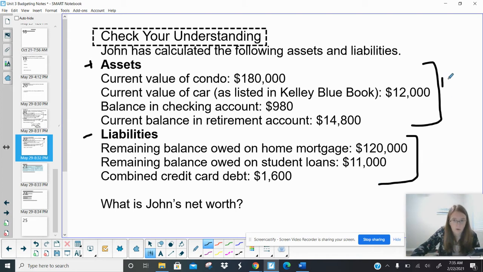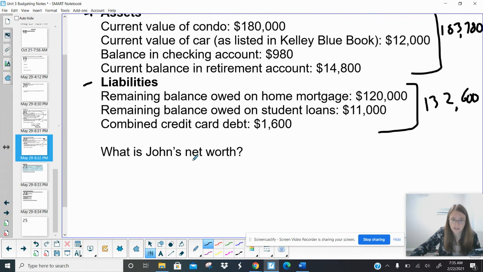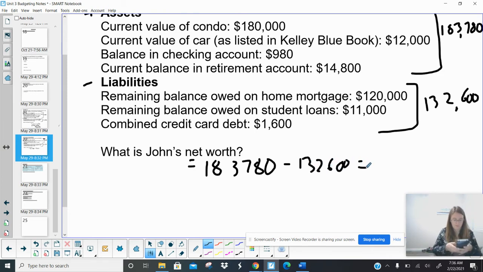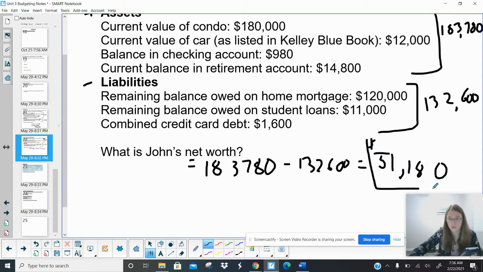Okay, this top one, we got 1,837.80. And the bottom one, we got 132,600. So when we subtract these two, we have assets minus liabilities, 1,837.80 minus 132,600. We should get 51,180, 183. Yep. Okay, so that is again their actual net worth.